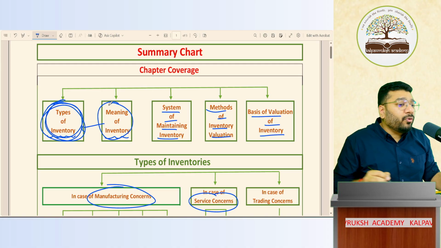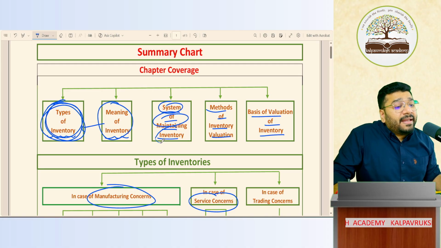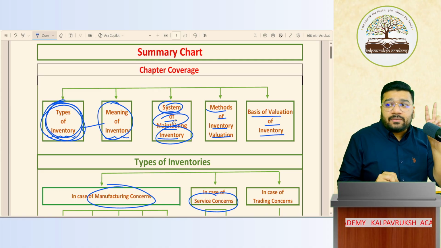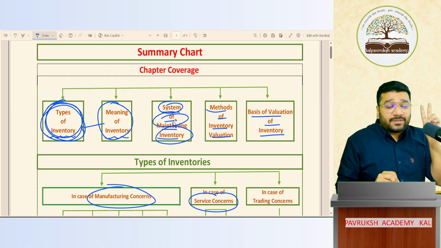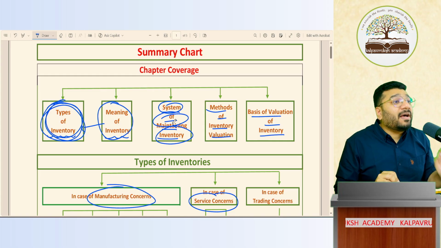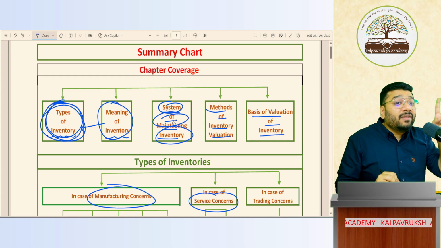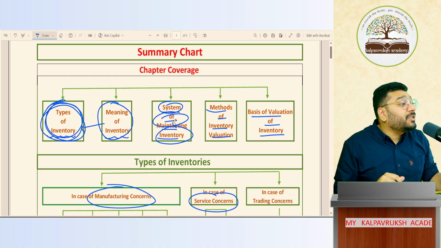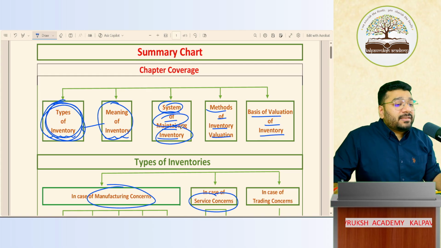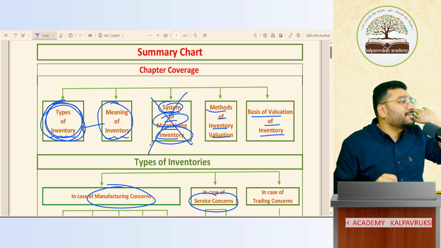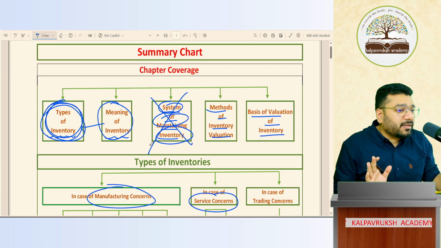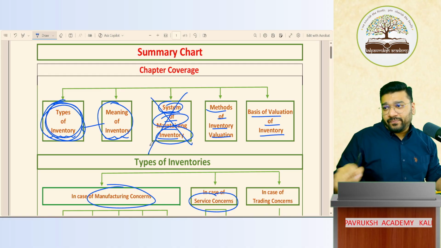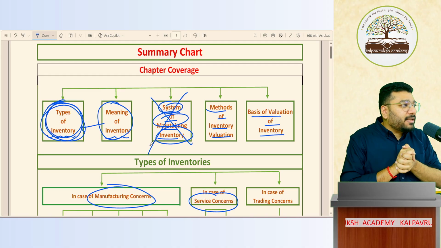In the next class, my focus is going to be on the system of maintaining inventory. There are two systems. One is the periodic inventory system. Second is the perpetual inventory system. Two times in the foundation examination they have asked the difference between the two. What is the difference between periodic inventory and perpetual inventory? Very, very important. Half the people skip this because they don't understand head or tail of this topic. So we will discuss this in depth in the next class. Okay, not okay? Are we clear so far?